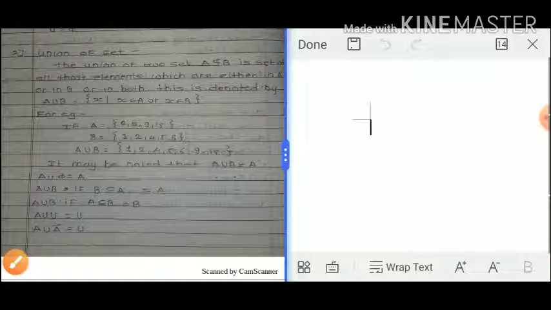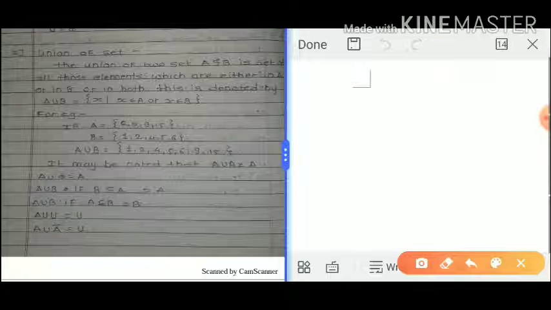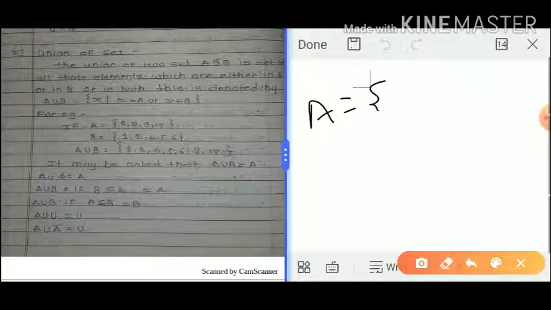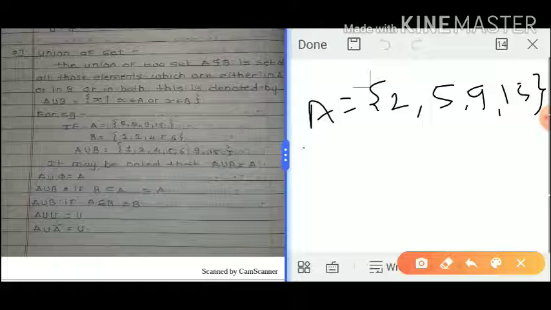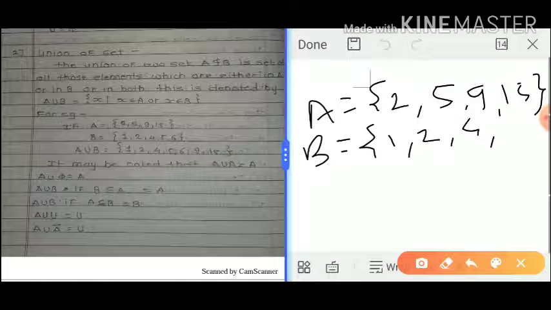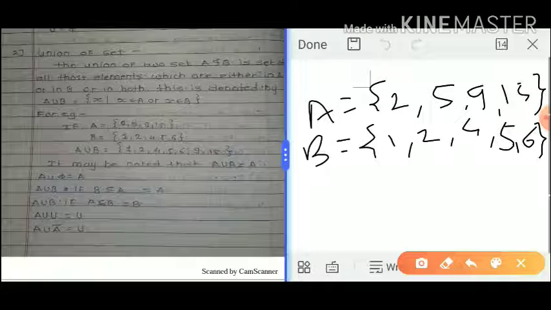Okay, for example, suppose A equals 2, 5, 9 and 15, and the second set B contains 1, 2, 4, 5, 6. This is complete. Okay, so how do we find the union of A and B?